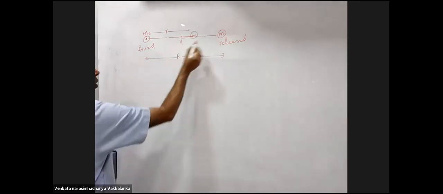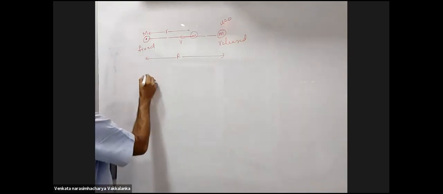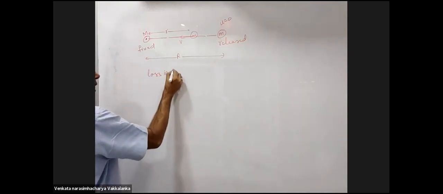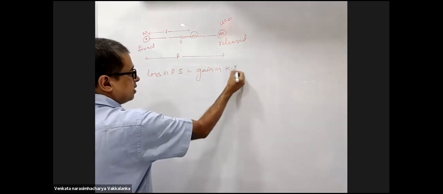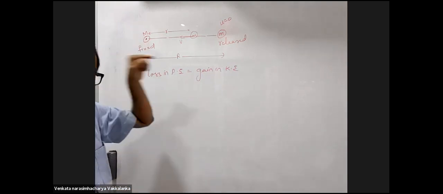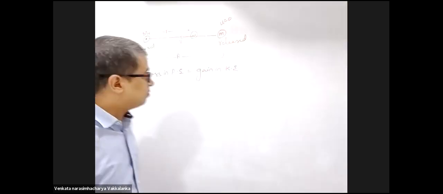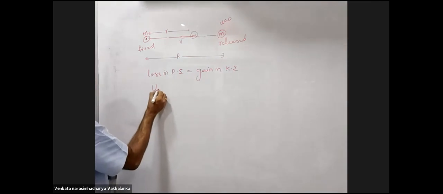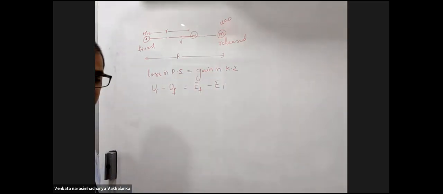Now, released, that means initial velocity is 0. Loss in potential energy will be equal to gain in kinetic energy. Conservation of total mechanical energy, advantage capital M is fixed. Loss is always U initial minus U final. Gain is kinetic energy final minus kinetic energy initial. Agreed? Yes, sir.